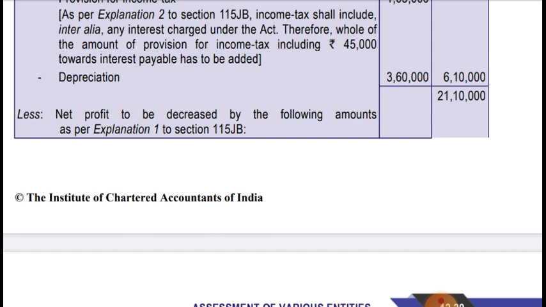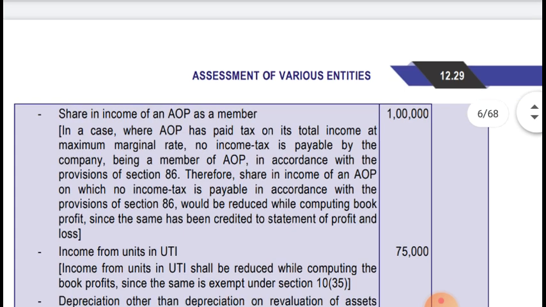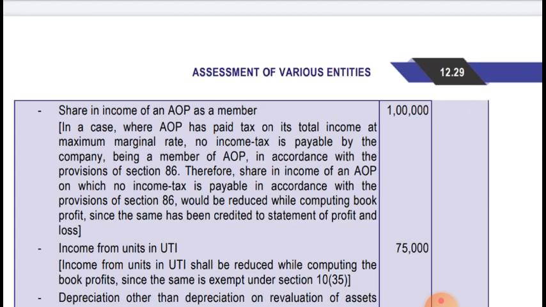Okay, so after adding all the amounts, the total is coming to 21,10,000. Now we'll deduct the items. Less: net profit to be decreased by the following items as per Explanation 1 to Section 115JB. Share of income of AOP as a member, that is 1 lakh, was credited to the profit and loss account, so it should be reduced, as there is an explanation given in this case.